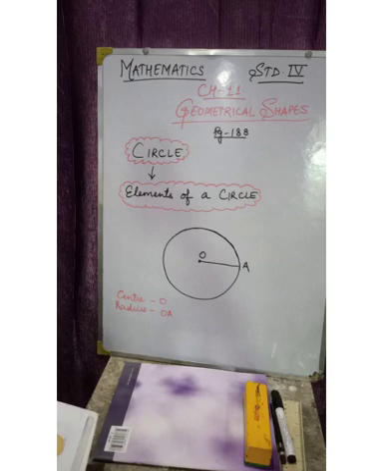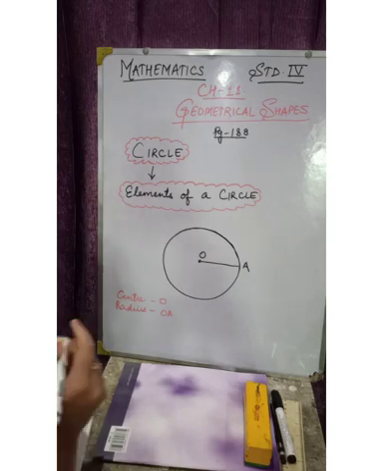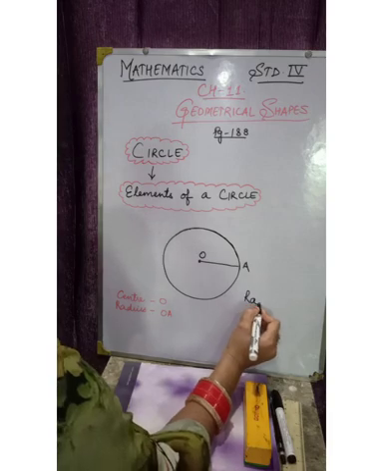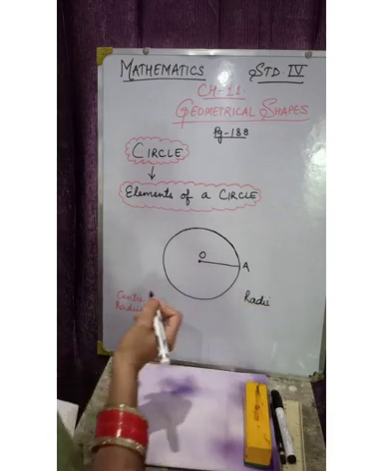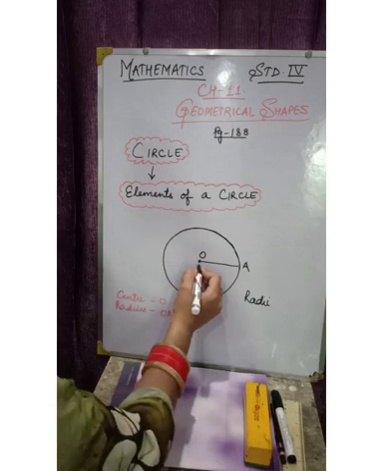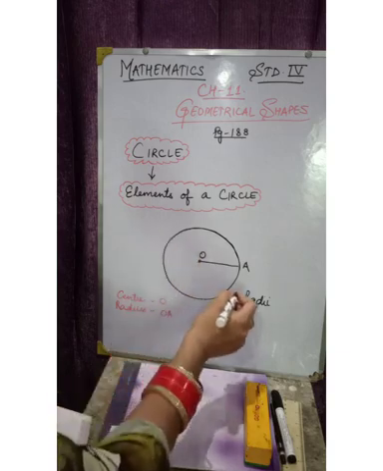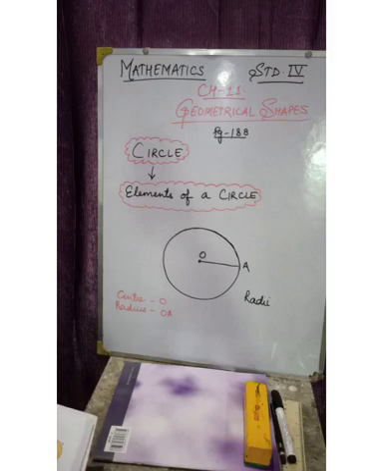So in a circle we can draw a large number of radii, and all radii are of equal length. It is not like that we can draw only one radius. We can draw a number of radius, and more than one radius are known as radii. Radii, R A D I, radii. So we can draw a number of radius and all the radius will be of equal length.